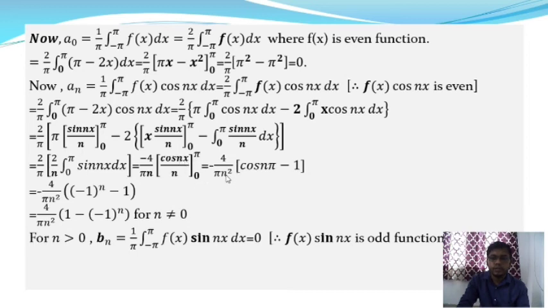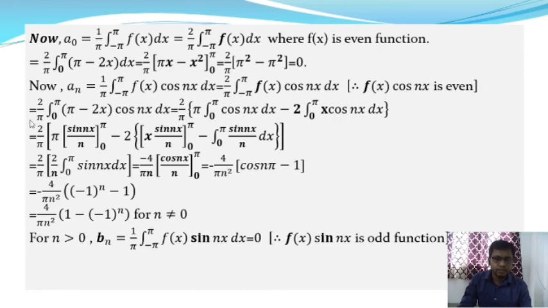And from this it will give minus 4 by n pi square into cos n pi minus 1. Okay, and therefore a_n is equal to minus 4 by pi n square into (minus 1)^n minus 1. And when we put n is equal to 2, then from this we'll get the value of a_n, and it will be 0. And when we put n is equal to 3, then it will give 8 by pi 3 square.